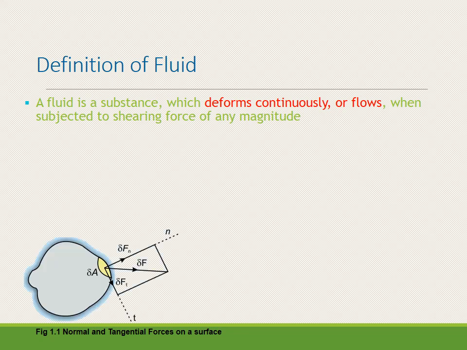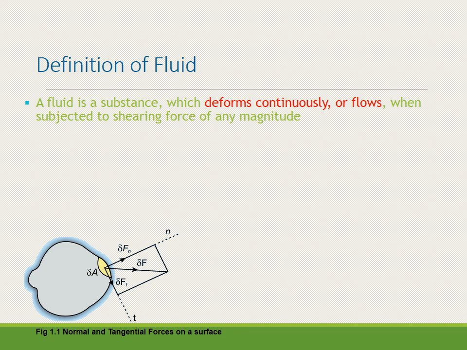Now take an example of a small element of fluid, where the force applied is delta F, and this force has two components. In the diagram, small n indicates the normal component and small t indicates the tangential component.